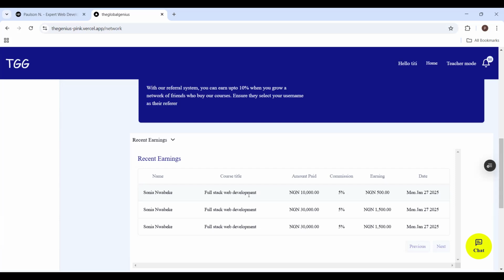They paid 10,000 because you can pay in installments. So she paid 10,000 naira, and I got a 5% commission.